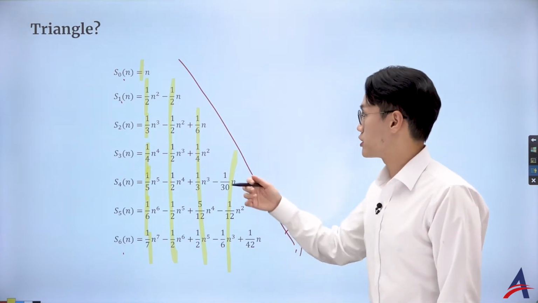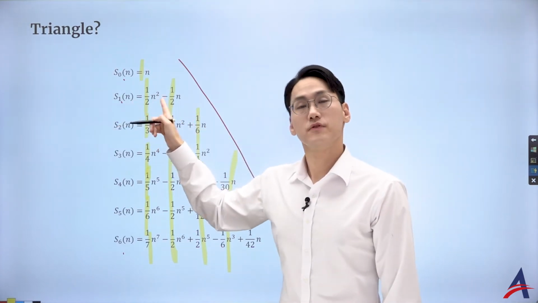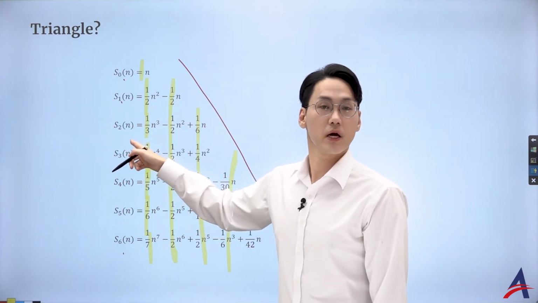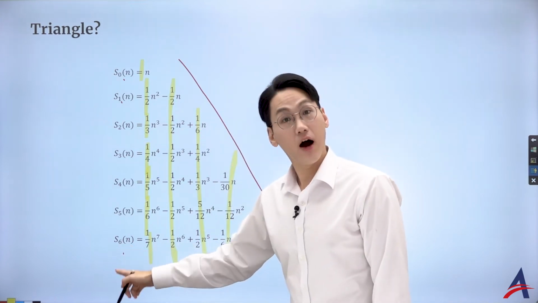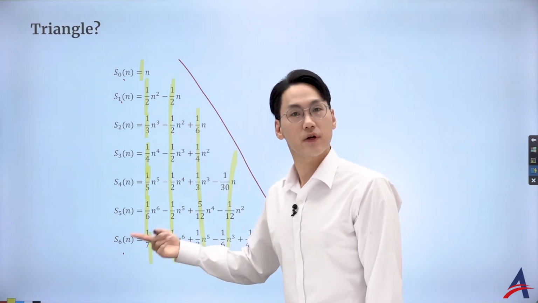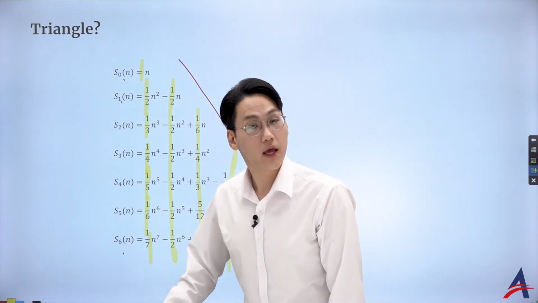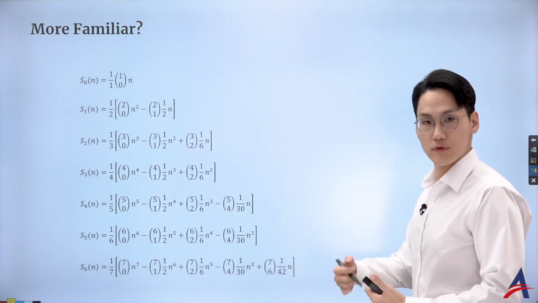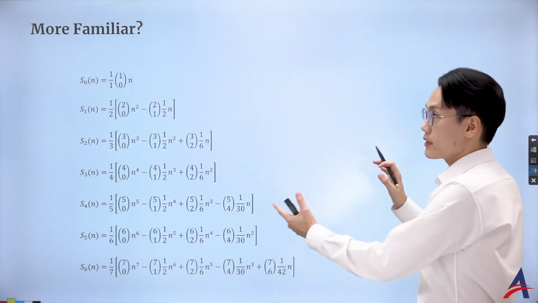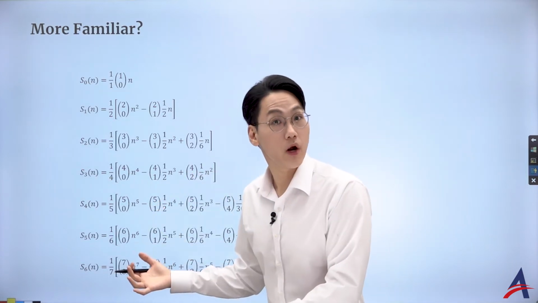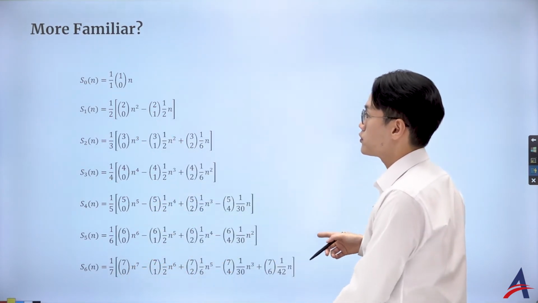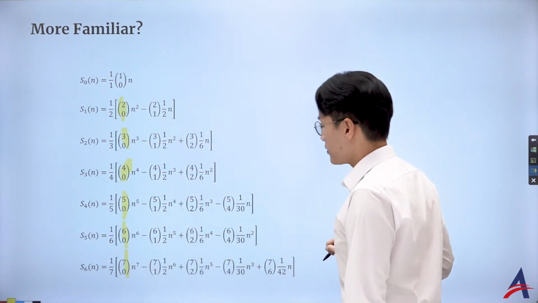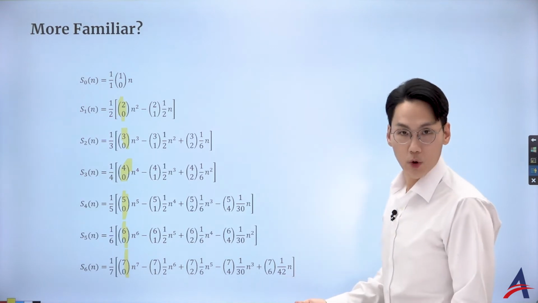But what we'd like to do is, for 1, I'm going to factorize everything by 1 over 2. For 2, I'm going to factorize everything by 1 over 3. So if I had S_r of n, I'm going to factorize everything by 1 over r plus 1, and let's see what we get. There wasn't much of a pattern for the remaining terms, but now that I factorize everything by 1 over r plus 1, you can see the coefficient does have a pattern for the remaining terms as well, with the binomial coefficient of what?